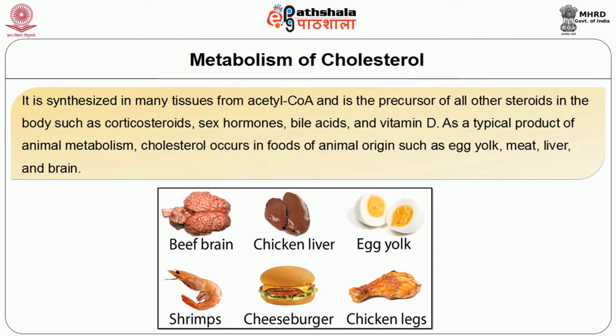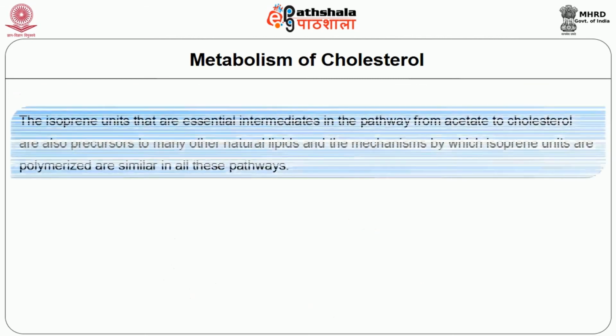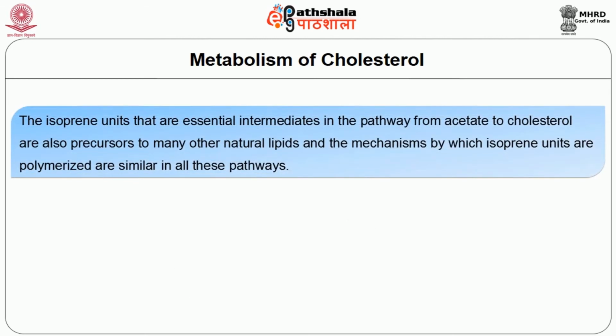As a typical product of animal metabolism, cholesterol occurs in foods of animal origin such as egg yolk, meat, liver and brain. The isoprene units are essential intermediates in the pathway from acetate to cholesterol and are also precursors to many other natural lipids, and the mechanisms by which isoprene units are polymerized are similar in all these pathways.